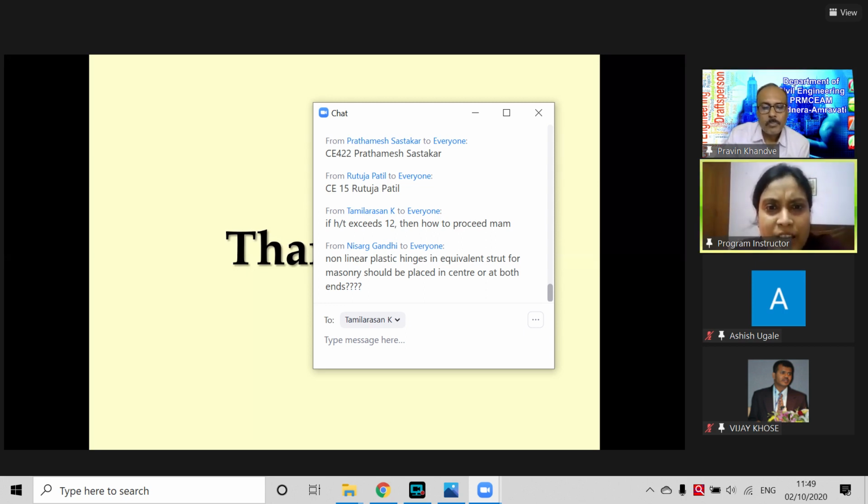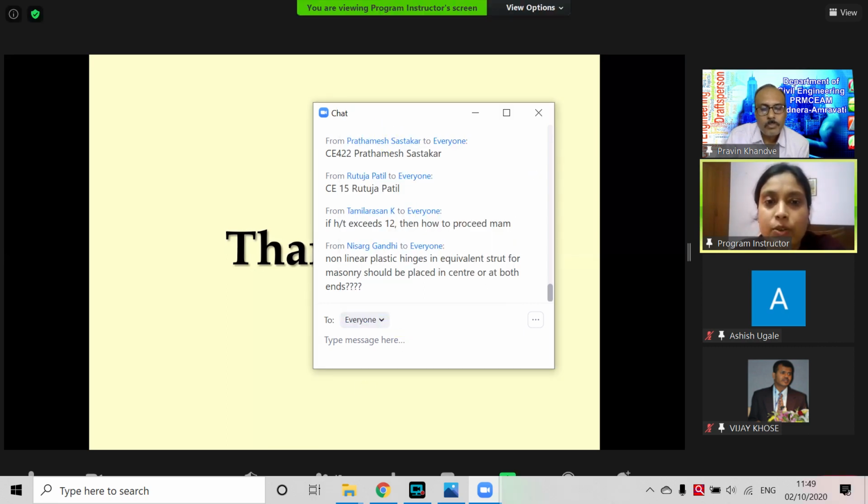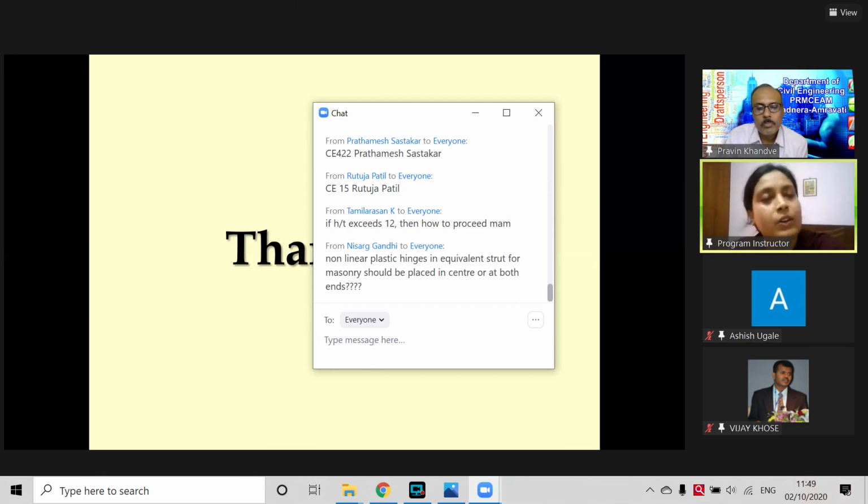If H by T exceeds 12, then how to proceed, ma'am? It was not explicitly mentioned, but for practical reasons, it will not go beyond H by T of 12. Height is in meter, right? And thickness is in millimeter. If it has to go beyond 12,